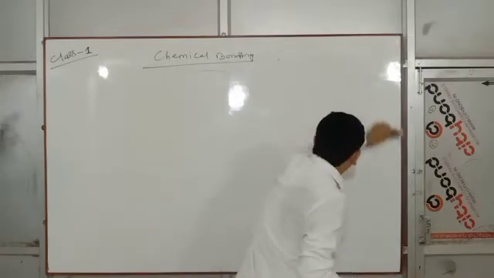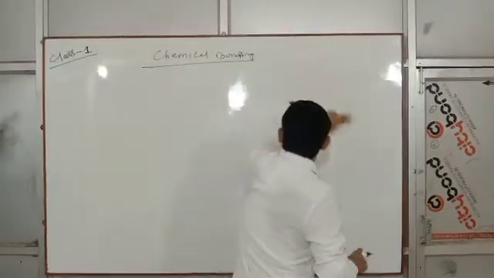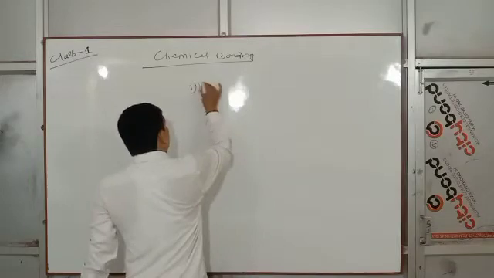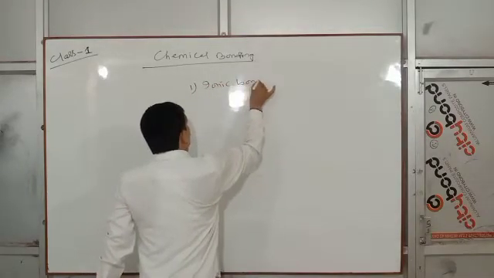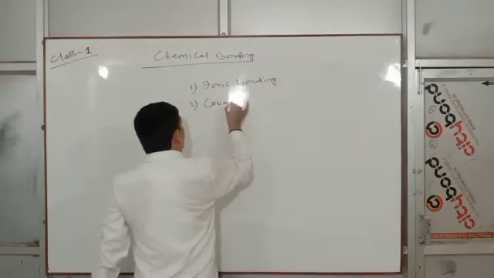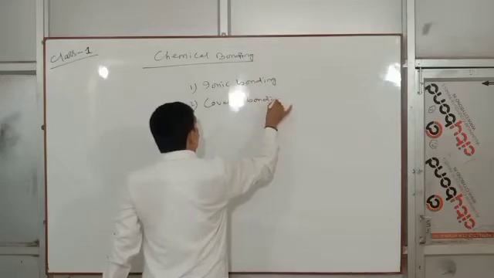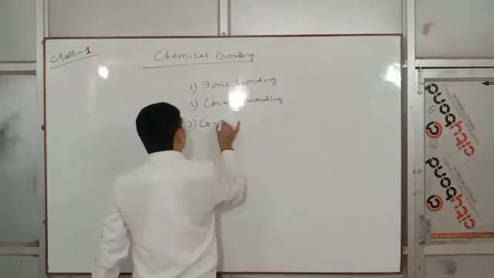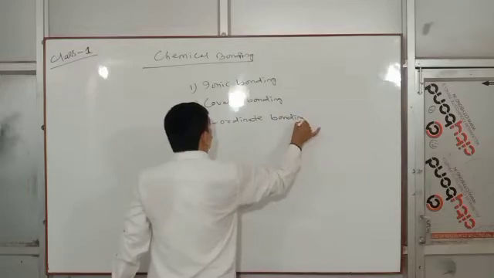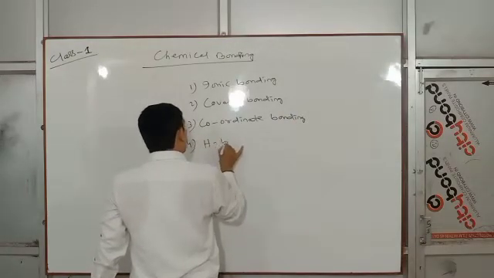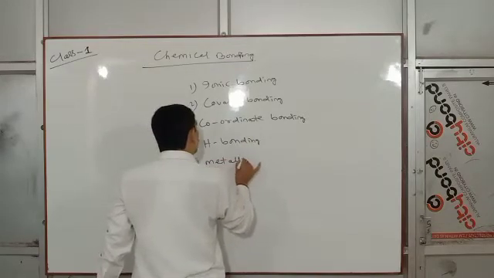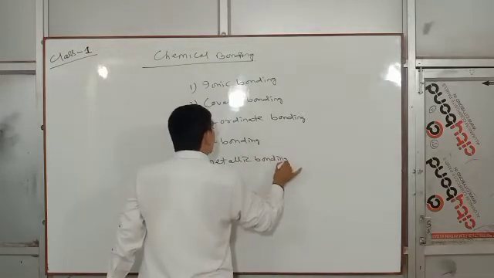We have already discussed the different types of bonding: ionic bonding, covalent bonding, coordinate bonding, hydrogen bonding, metallic bonding.